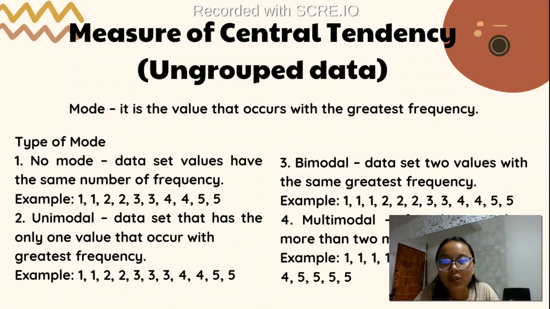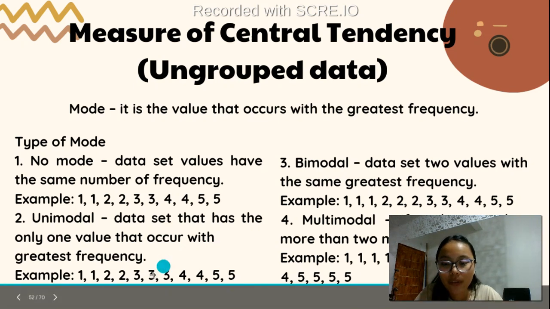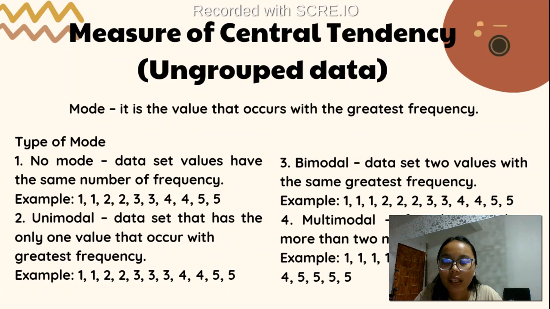So next is the unimodal, wherein the data set has only one value that occurs with greatest frequency. For example, 1, 1, 2, 2, 3, 3, 3, 4, 4, and 5, 5. So our 3 here in this dataset is repeated 3 times. And it occurs that our number 3 in our dataset has the greatest frequency, so it is a unimodal.